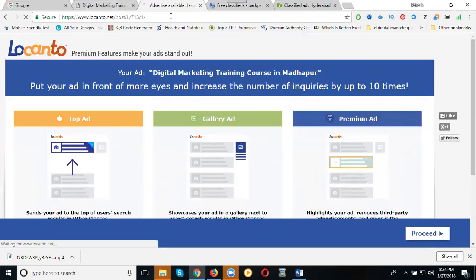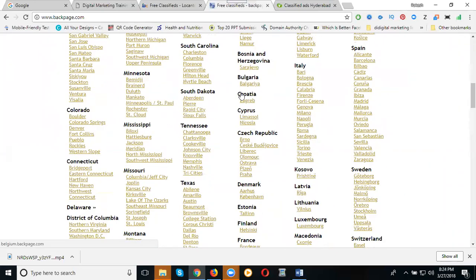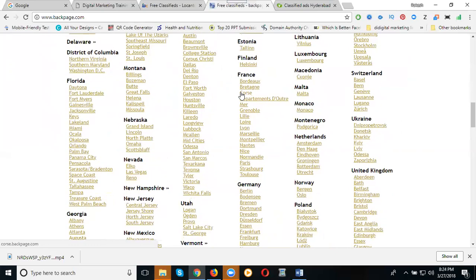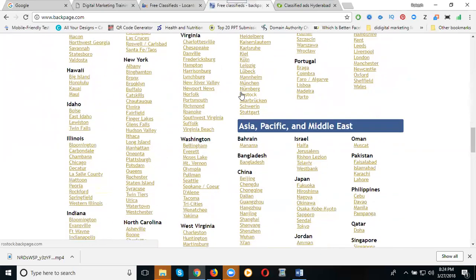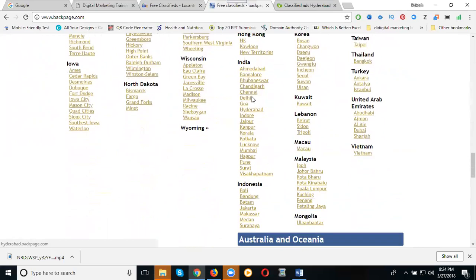Now the second website, Backpage. Which country are you working for? Suppose I'm in India. Just scroll down here. I'm selecting India. Under India, the option is Hyderabad.